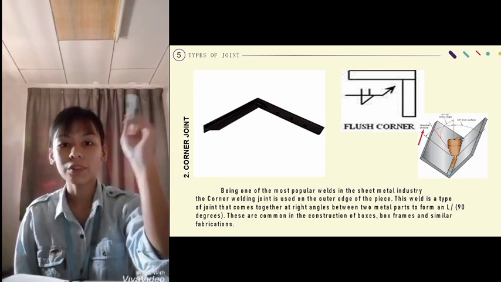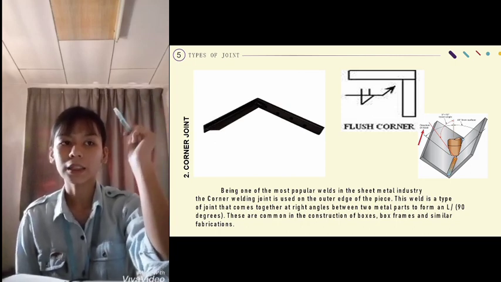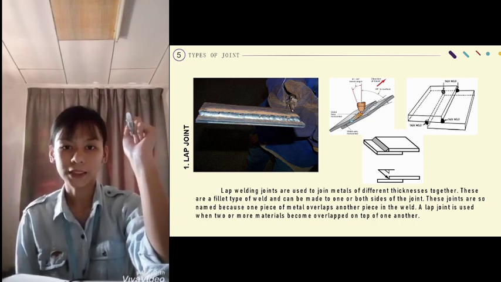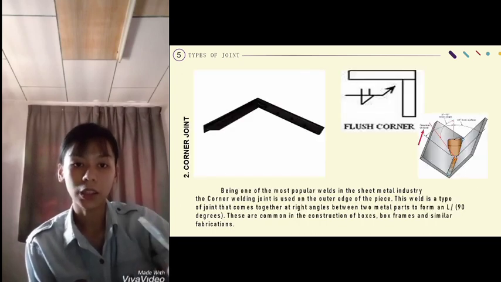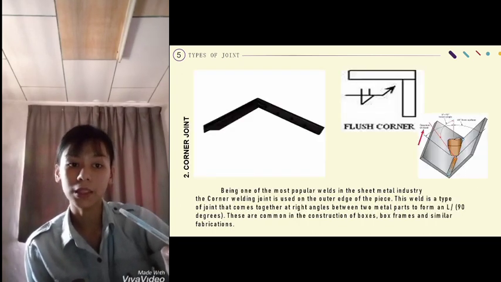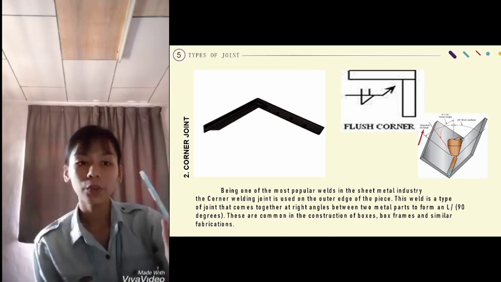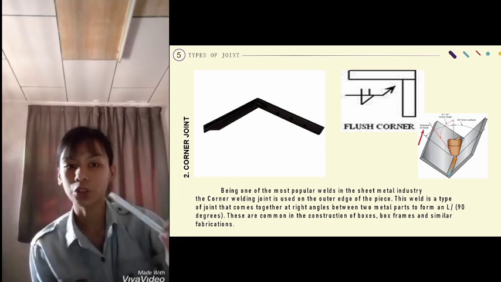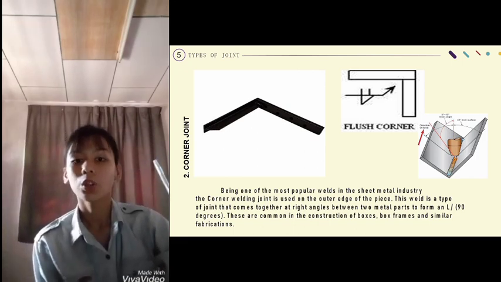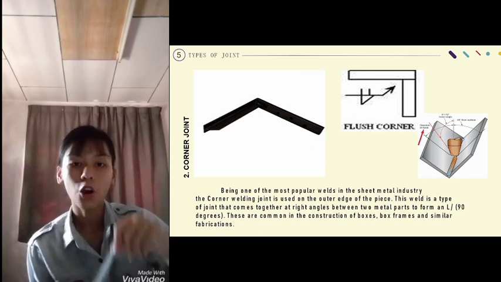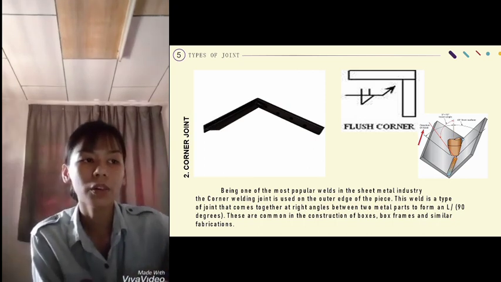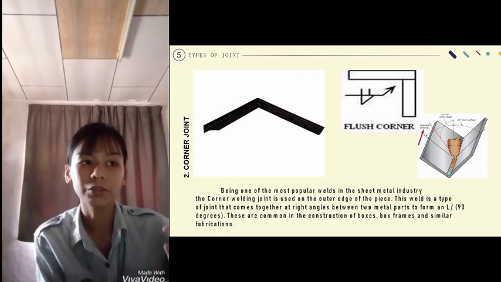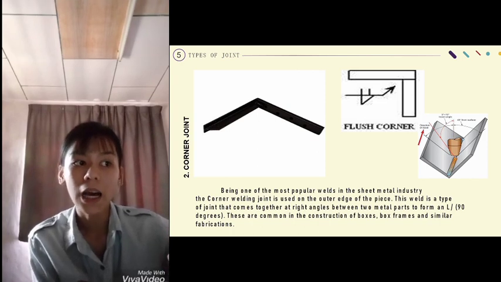Before we start welding, we have to make a tack weld to grip the two workpieces. Secondly is corner joint. Corner joint is one of the most famous welds in the sheet metal industry. The corner welding joint is used on the outer edge of the piece. This weld is a type of joint that comes together at a right angle between two metal parts, an L or 90 degrees. Symbol for corner joint, the triangle is pointing down the arrow plus a flat edge, so we must weld under the arrow.